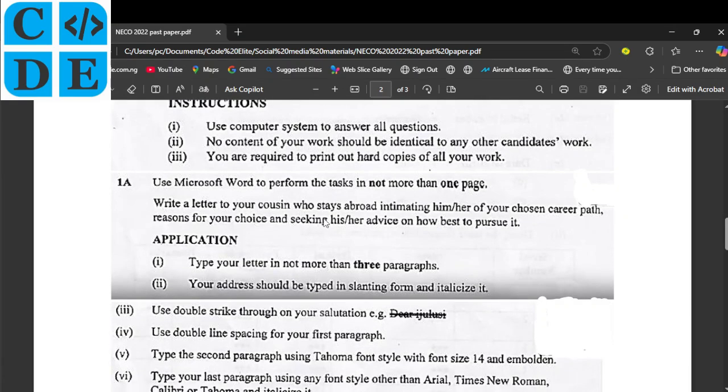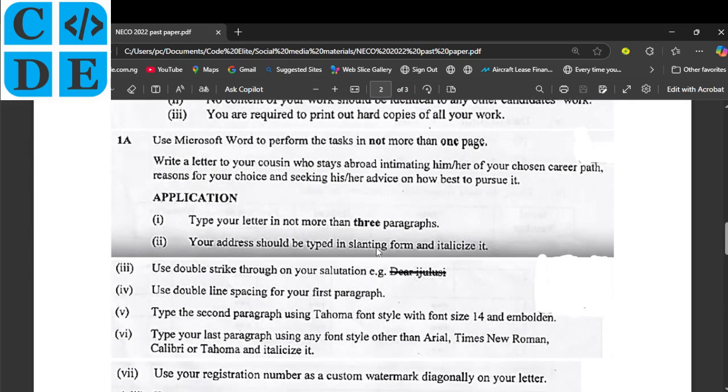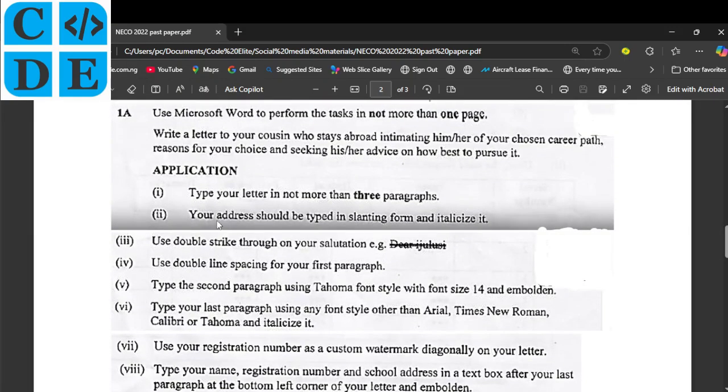Write a letter to your cousin who stays abroad, intimating him or her of your chosen career path, reasons for your choice, and seeking his or her advice on how best to pursue it. So this is about a letter, okay, not a formal letter in this case, an informal letter. Right, so how are you going to do it? There's an application. Type your letter in not more than 3 paragraphs. Your address should be typed in slanting form and italicize it. Okay, so I'm quickly going to open up my Microsoft Word so that we can get started.